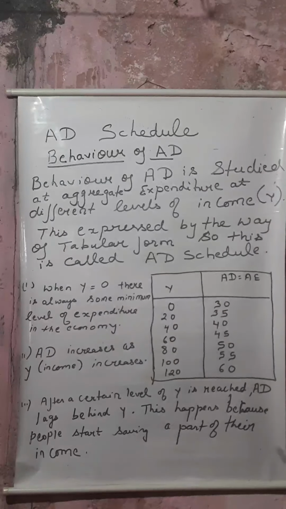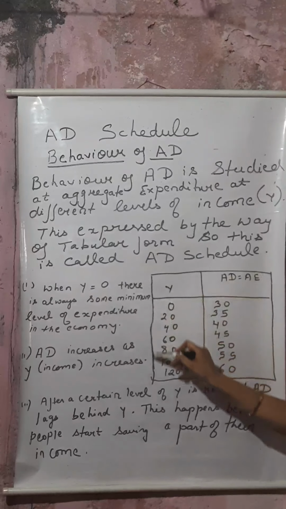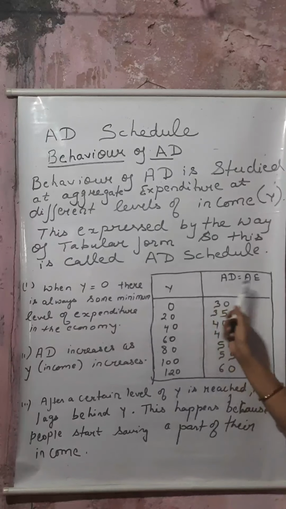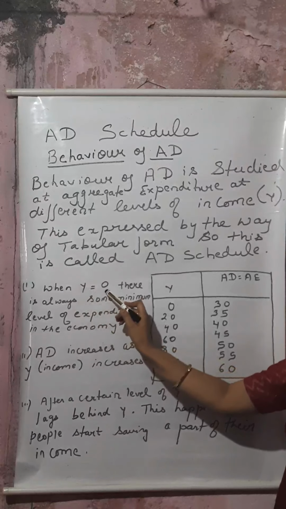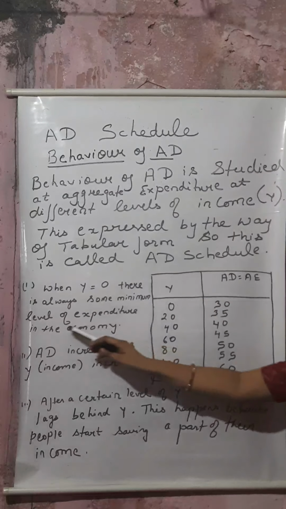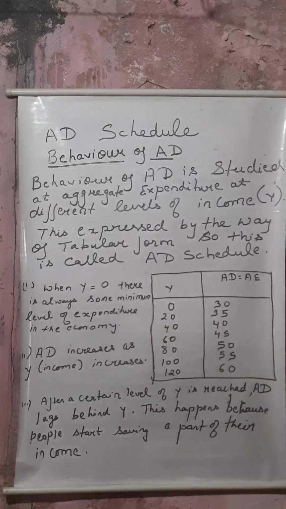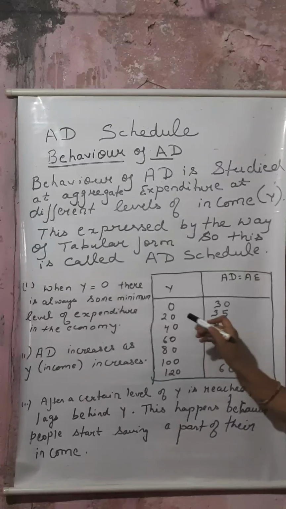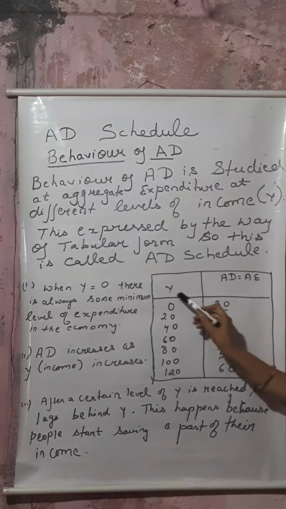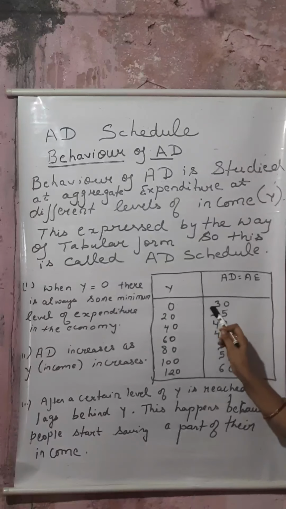Okay, now look here at the behavior of AD. Here we have Y and AD. We will study the relation between income and aggregate demand. When income is equal to 0, there is always some minimum level of expenditure in the economy. At 0 income, there still exists some basic consumption.